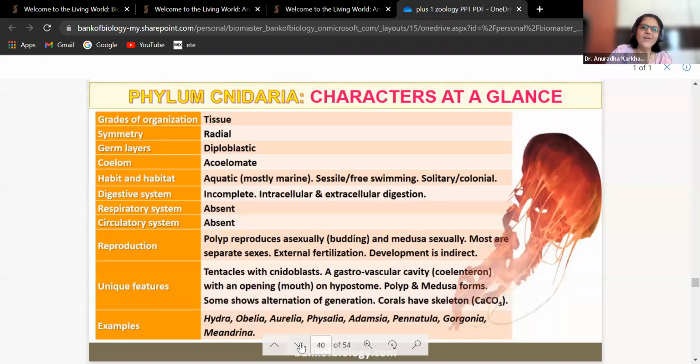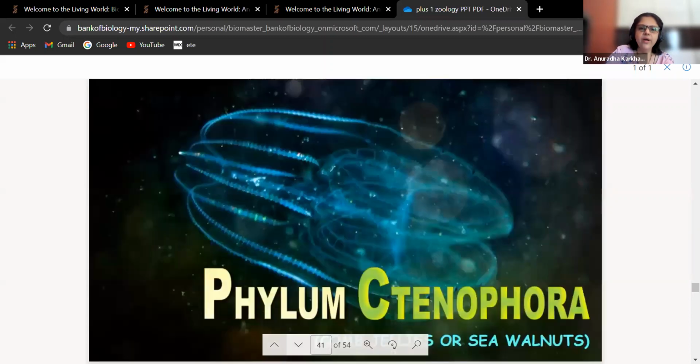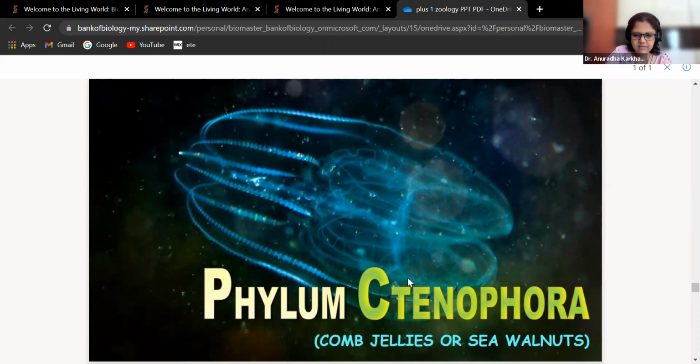Okay, so that was the second one, Cnidarians, that we have seen. Then we go ahead with the third one, that is Ctenophora, also called comb jellies, with comb plates. They are comb jellies or we call them sea walnuts. These are their examples, see how they look. Their speciality is bioluminescence. They shine during the night. They look so transparent, glass-like. They are very beautiful, but they are equally harmful.